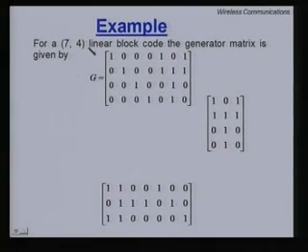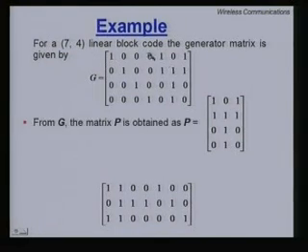So, for a 7,4 linear block code, the generator matrix is given by the following equation. Now, please note the first k rows and k columns form an identity matrix here. So, this is of the type I partition P. So, a P matrix is k by n minus k. So, your P matrix is just the last 3 columns of the G matrix here, because it is already in the systematic form.